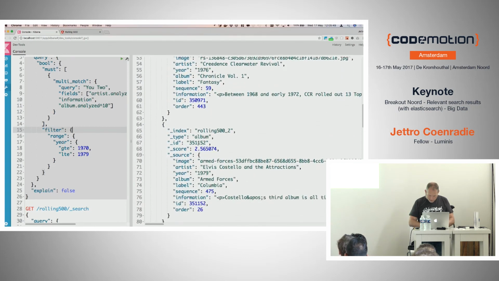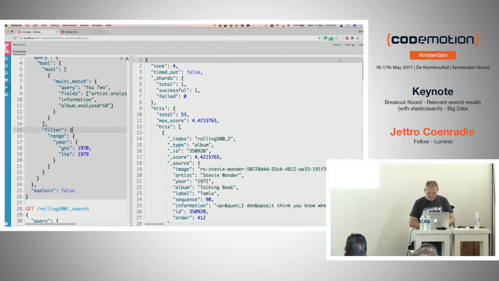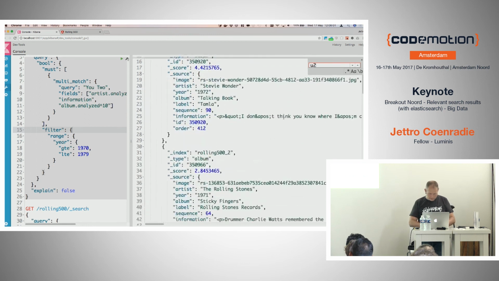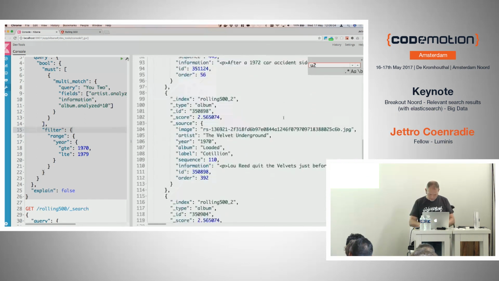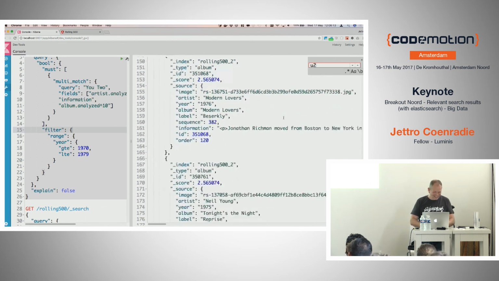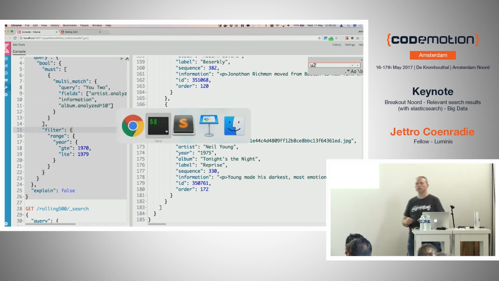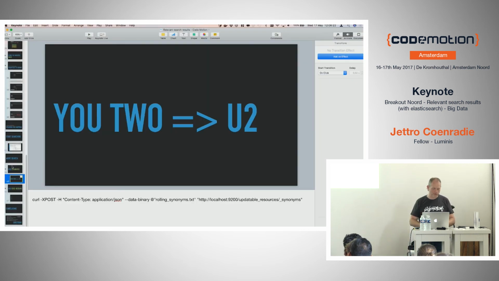And where is it? It doesn't work. There must be something like U2 in here. I think this is all the... No. Well, this is a good demo. This is what you get when you do live demos, then they fail. Sorry about this. I think it didn't really work. Let's blame it on the reboot for now. I mean, it's the reboot's fault, not my fault, of course.